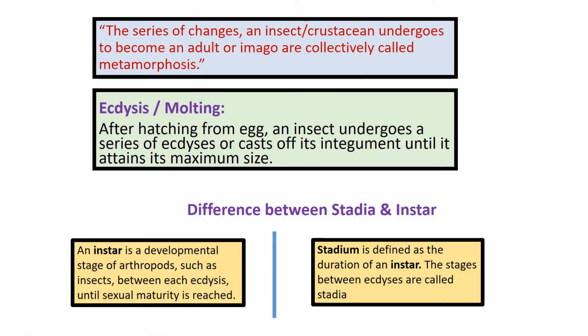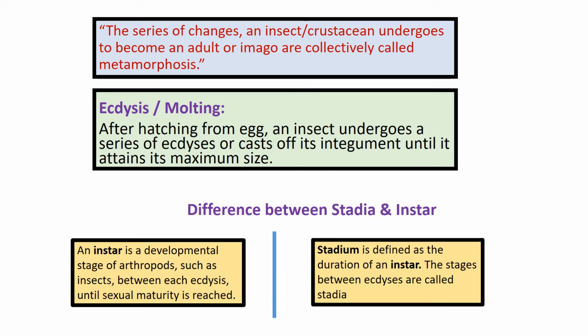Today we will discuss metamorphosis. Metamorphosis is the process of transformation from an immature form to an adult form in two or more distinct stages. Most of the arthropods show metamorphosis. In the case of insects and crustaceans, metamorphosis is a series of changes through which they undergo to become an